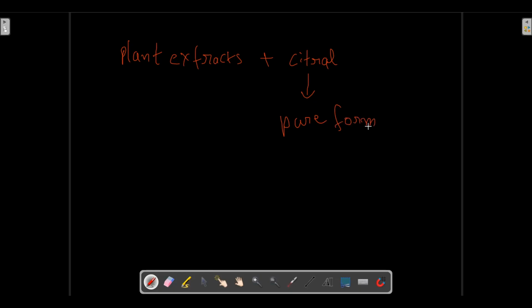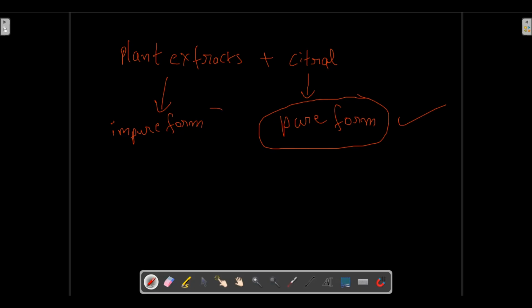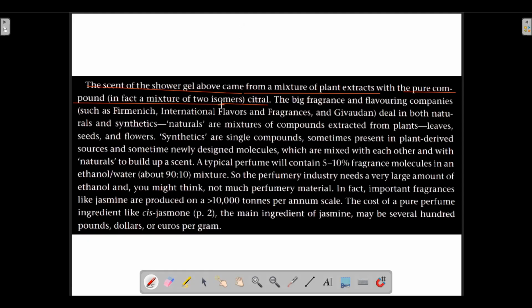Citral is also derived from plants, but it is in its pure form, and plant extracts are not pure, they are in impure form. Plant extracts means impure form of substance, that is a mixture of many substances. So citral is being used in pure form, and plant extracts are being used in impure form, because they are a mixture of many compounds. So the scent came from a mixture of plant extracts with the pure compound citral.